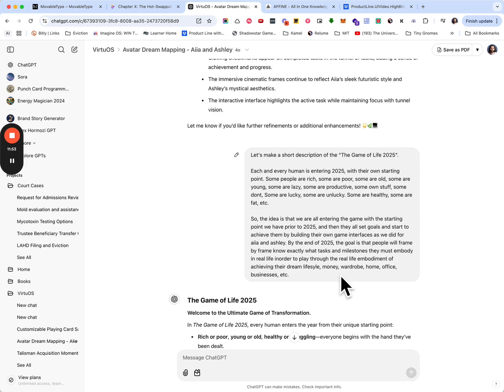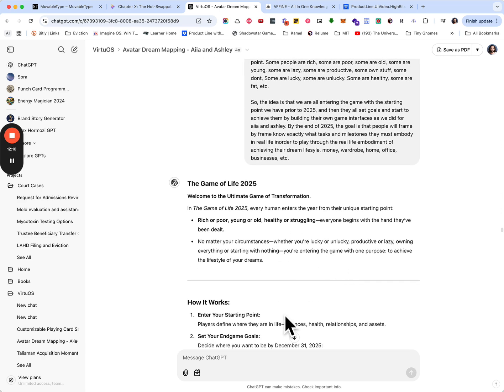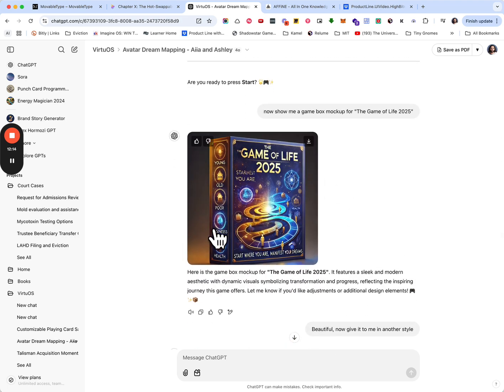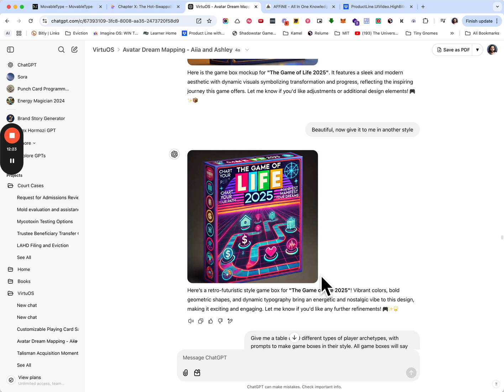By the end of 2025, the goal is that people will frame by frame know exactly what task and milestone they must embody in real life in order to play through the real life embodiment of achieving their dream lifestyle, their money goals, their wardrobe goals, their home, their office, their business goals, etc. So here we have some details about the game of life for 2025. I asked for a game box for the game of life. Start where you are, manifest your dreams. And of course it can customize to each individual style.